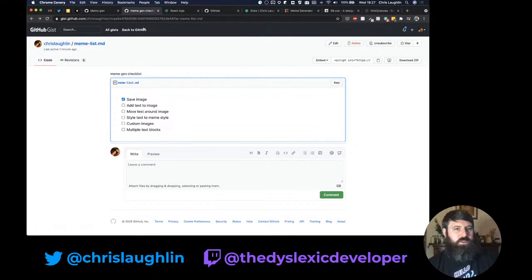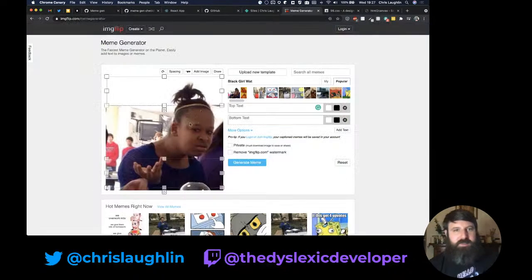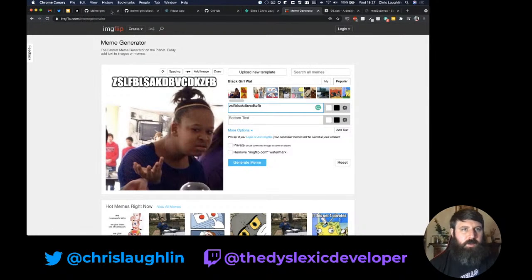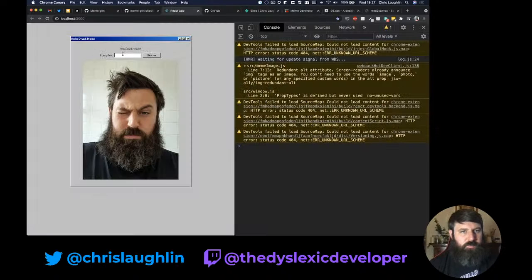What more do we need to do? So now we want to be able to add text, because that's just an image downloader. That doesn't really make much sense. I can right click and save the image. So now we need to add text like they have here, and then you control it from here. So the minute we have this, it doesn't do anything. We want to have some bit of DOM element here that we can pass our text to.